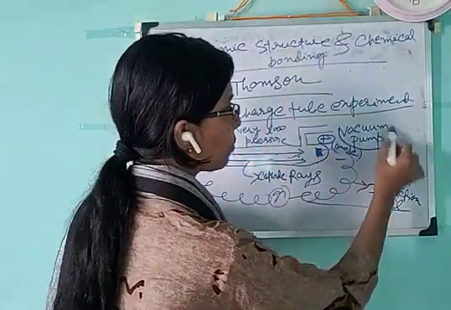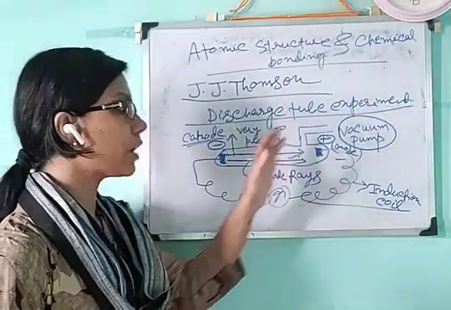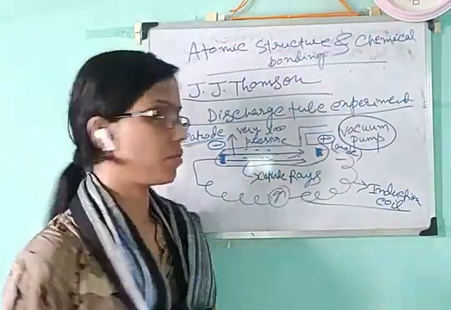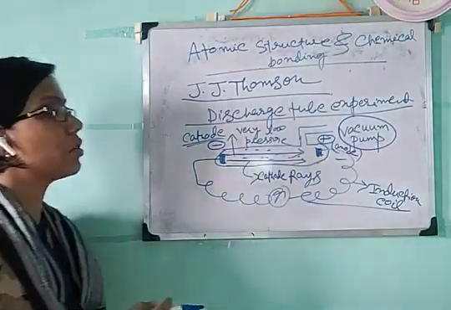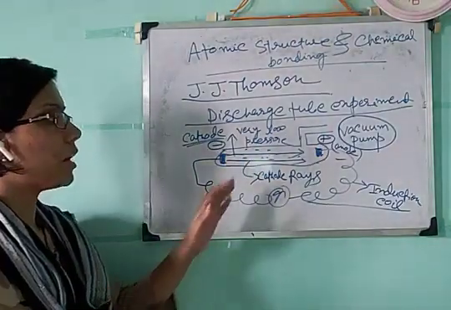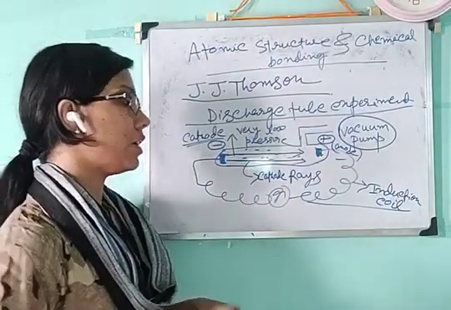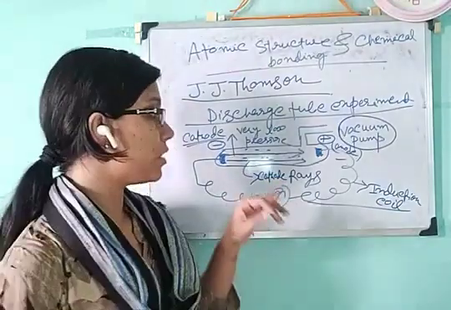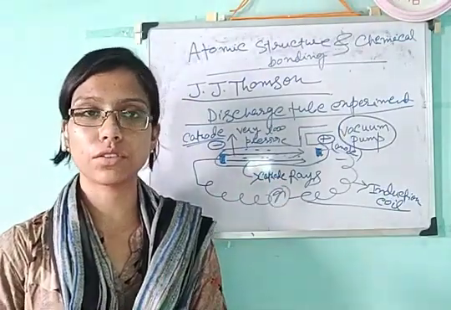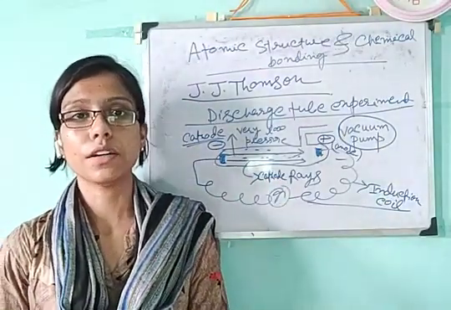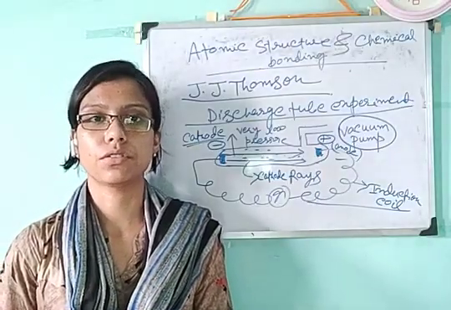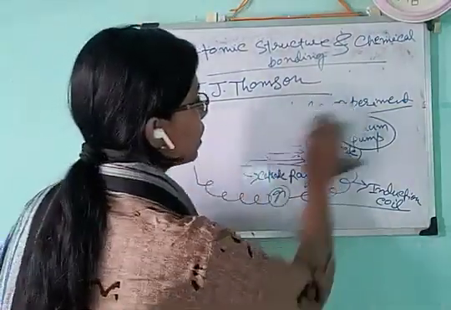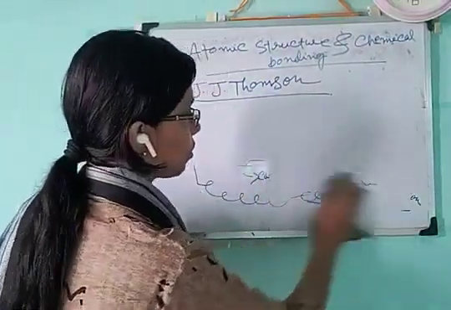By this vacuum pump, we are pumping out the gas inside and making a vacuum and putting in new gases. Okay. So this is the whole setup of the discharge tube experiment by J.J. Thomson. And by the discovery of cathode rays, he identified that these cathode rays are negatively charged, and from these negatively charged cathode rays, he got the idea of electrons. He discovered the negatively charged electrons.